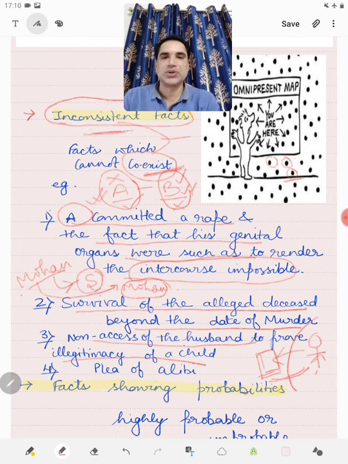It shows that the father giving birth to the child is inconsistent with his absence. Then plea of alibi, which we will discuss later, is another example. What we have seen is from the omnipresent map.